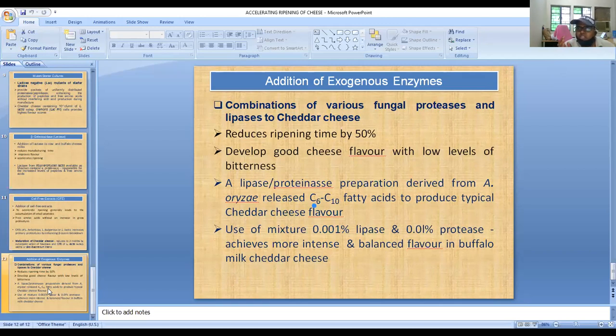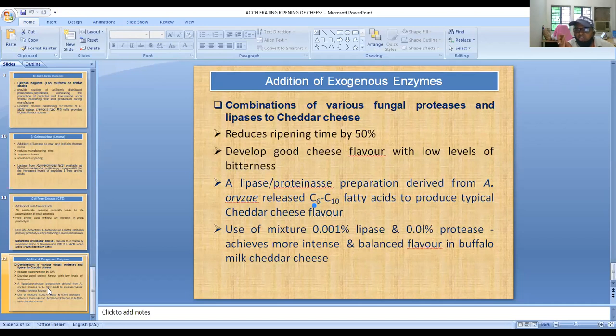These are the enzymes which are actually used exogenously in the cheese mill for reducing the ripening period of the cheese. So commercially, what are the commercially available enzymes which are generally added to the cheese? Number one, Naturase.